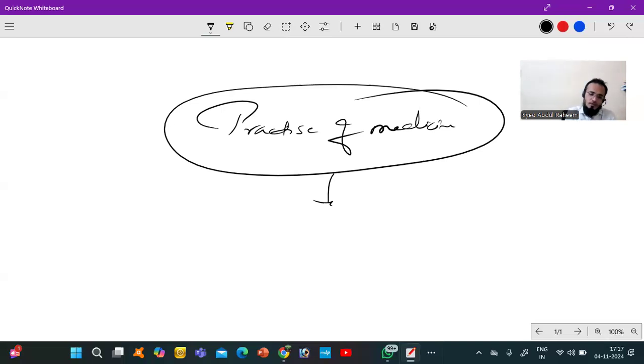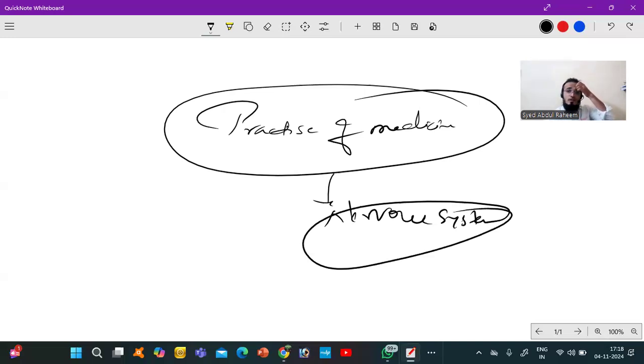Here we have ophthalmology, ENT, and we have gynecology, obstetric, pediatric. Everything we will discuss as a subject. So here we have the chapter that is nervous system. First of all, we will discuss the anatomy and physiology portion as a revision, and then we will talk about the diseases belonging to the nervous system.